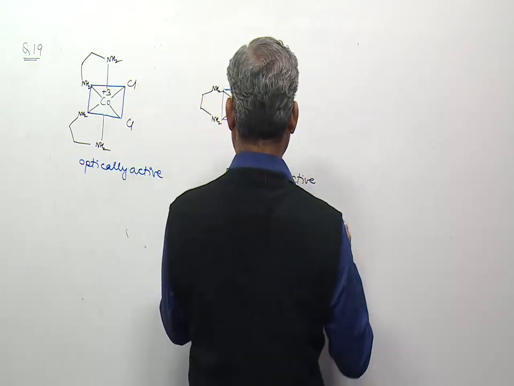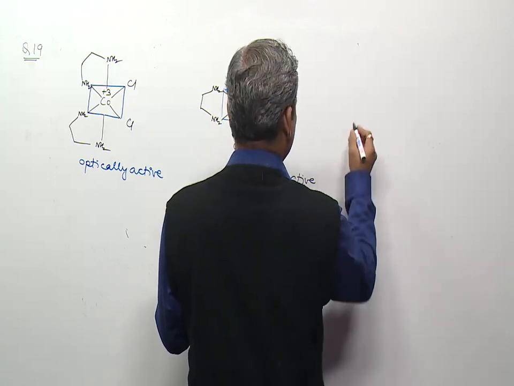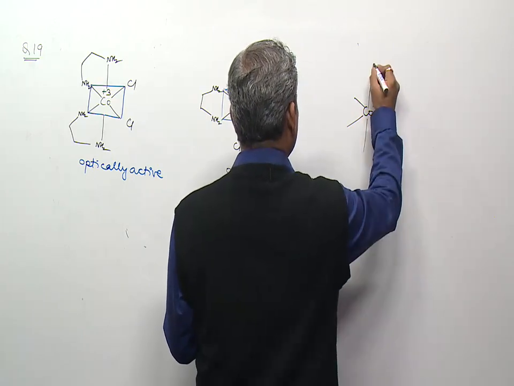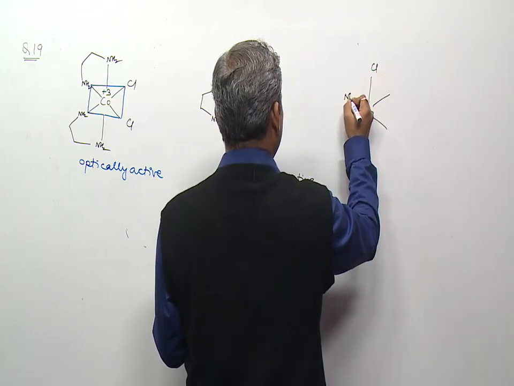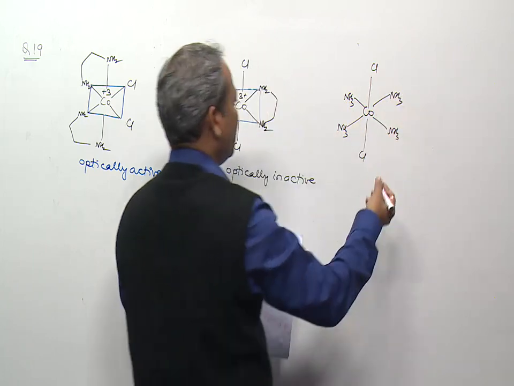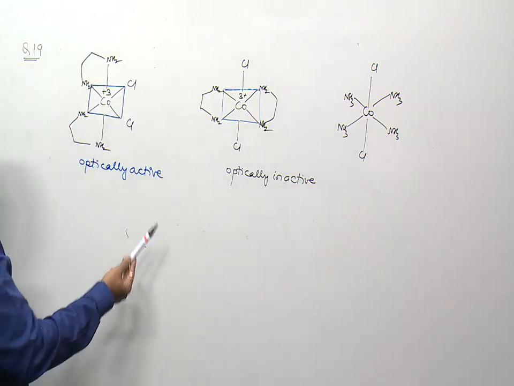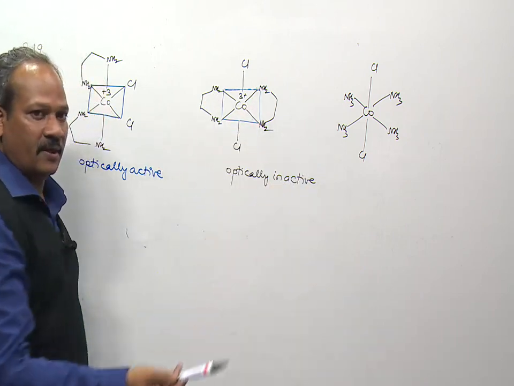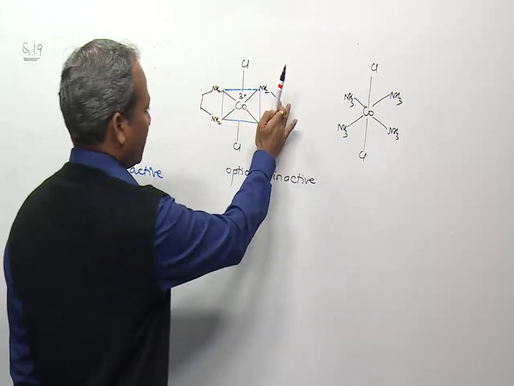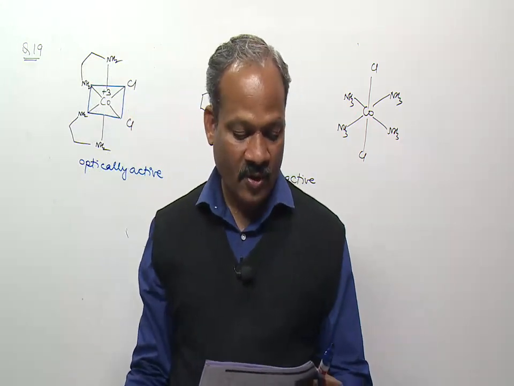And in [Co(NH3)4Cl2], again we can draw cis as well as trans. So cis and trans both will have a plane of symmetry, because we can relate these 4 NH2s to represent NH3. In cis, just remove these lines and draw NH3, NH3, NH3, NH3. So in option 3, cis as well as trans both will be optically inactive.